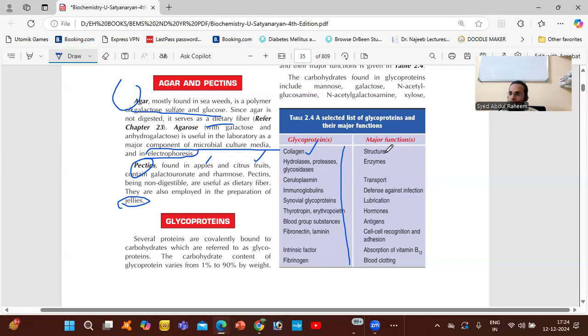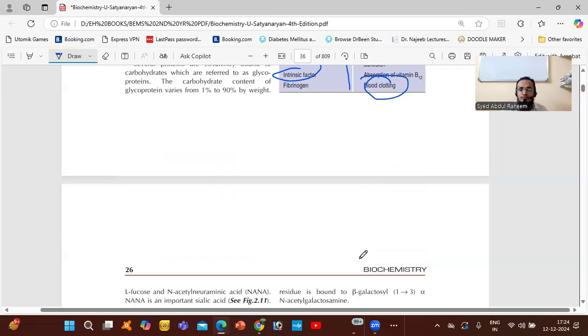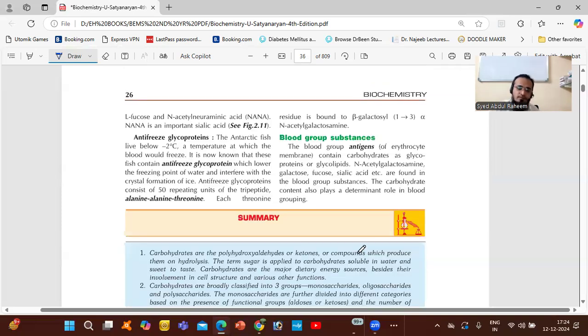Collagen provides structure. The enzymes, transport proteins, and defensive immunoglobulins are the defense against infection. There are also lubricants, hormones, antigens. Intrinsic factor is a glycoprotein needed for the body to absorb vitamin B12. Fibrinogen is also a glycoprotein, for blood clotting. So these are the important things.